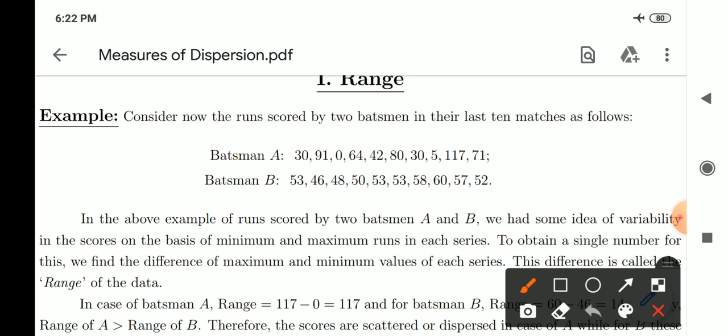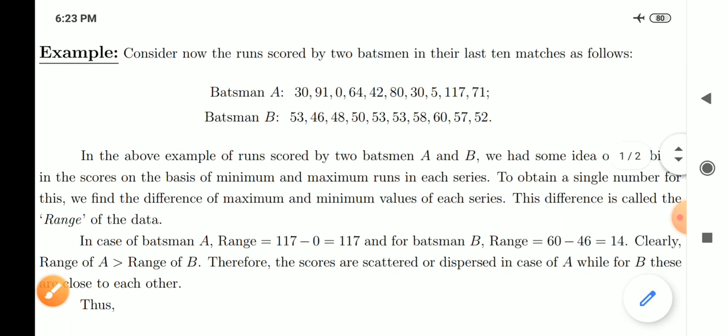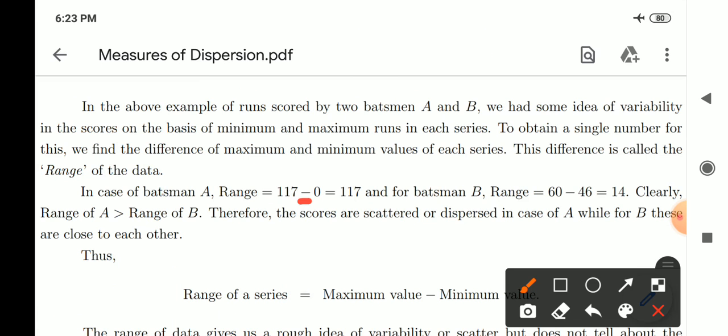I hope you have understood that scattering and all. To obtain a single number, for this we find the difference of maximum and minimum values of each series. This difference is called the range of the data. Now consider, for batsman A, the minimum score scored by him is equal to 0 and the maximum score scored by him is 117. In case of batsman A, the range is nothing but the difference of the maximum value with respect to the minimum value. If you carry out the calculation, you will get 117 minus 0 is exactly equal to 117.